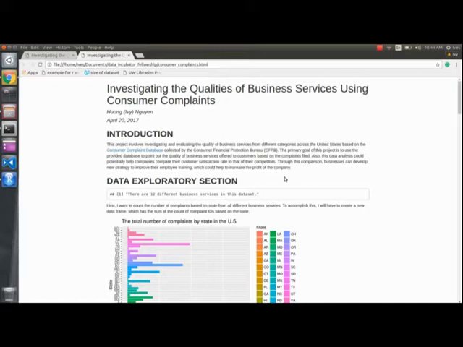Now, this data analysis could potentially help companies of different categories to compare their customer satisfaction rate to that of their competitors. And I believe that through this comparison, companies can develop new strategy to improve their employee training and therefore could help to increase the profit of that company.